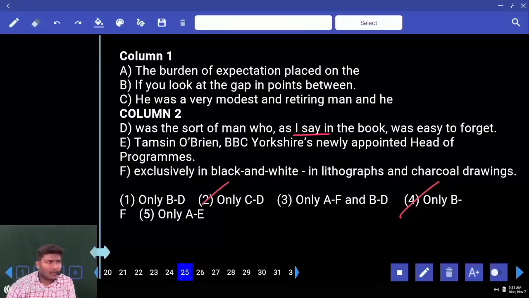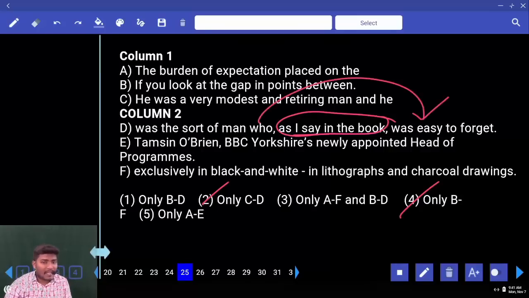Yeah, I say, why not? As I say, that's why I made an arrow mark here. That's why I made an error. This is an excessive noun phrase there. Was sort of a man who was easy to forget.